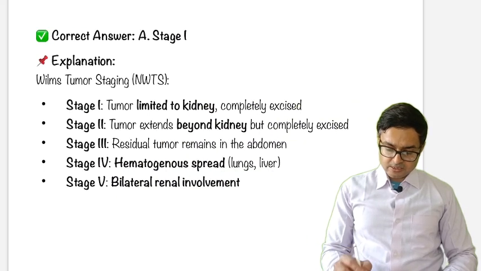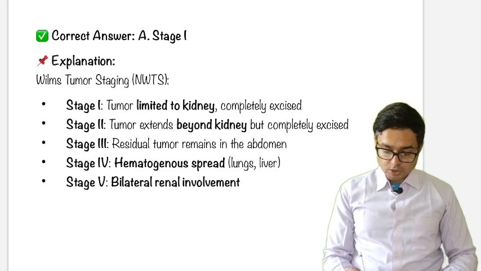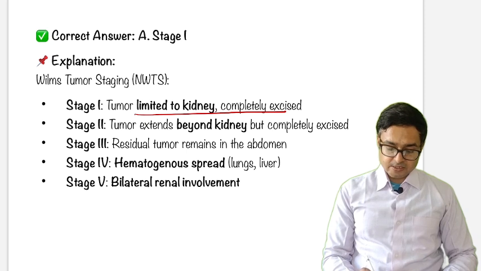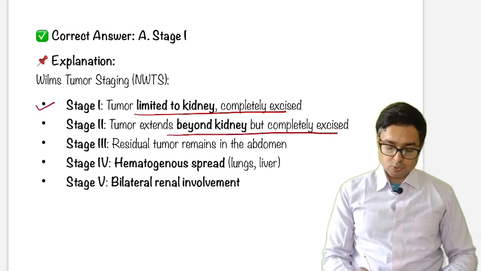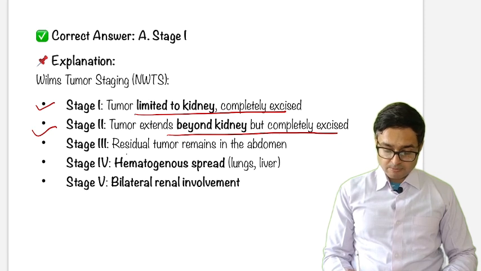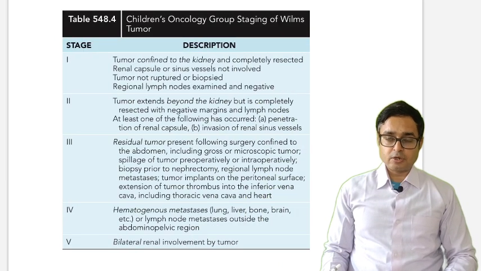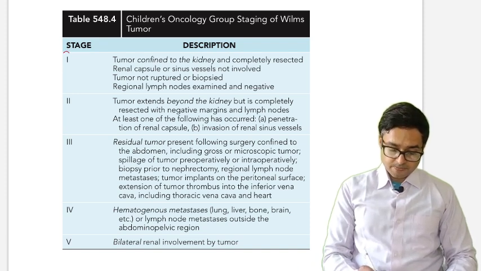So this is a rough idea. If tumor is limited to kidney and completely excisable, this is stage 1. If beyond kidney but completely excisable, stage 2. Residual tumor remains in abdomen, stage 3. Stage 4, hematogenous spread. And stage 5, bilateral renal involvement. Just remember this important table from Nelson, which signifies the same we have discussed.